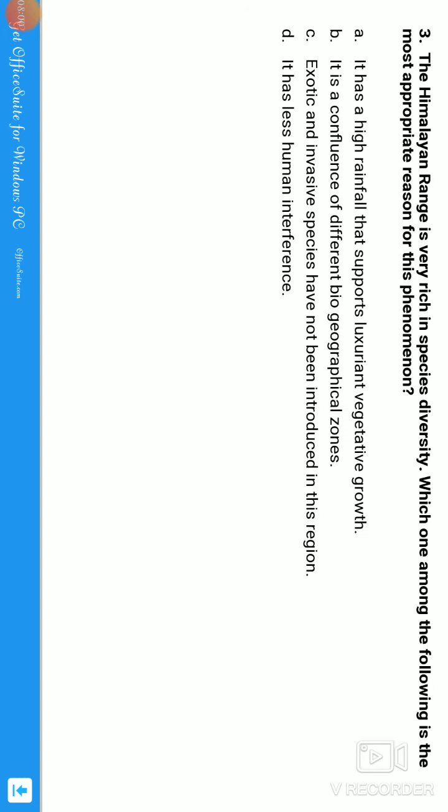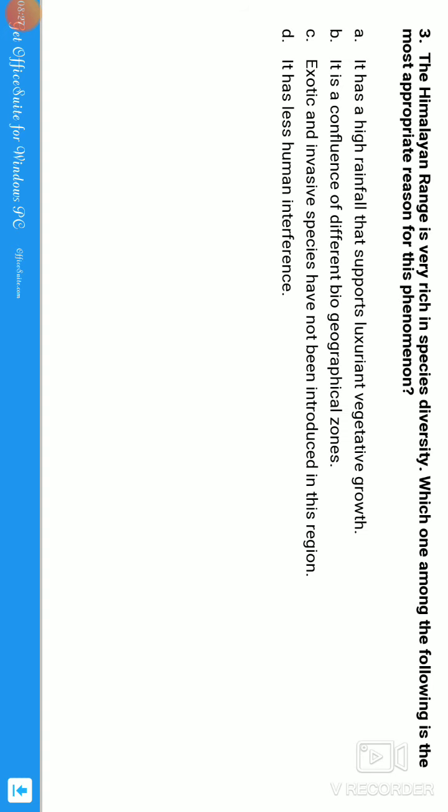The place is the confluence of different biogeographical zones because that place is suitable for many biogeographical zones, guys. If you see the Himalayan ranges, in the upper part we have snow and in the lower part we have the plains, and different biogeographical zones have been covered, guys. I have dealt with this topic in our regular class today, guys. So it is the confluence of different biogeographical zones.